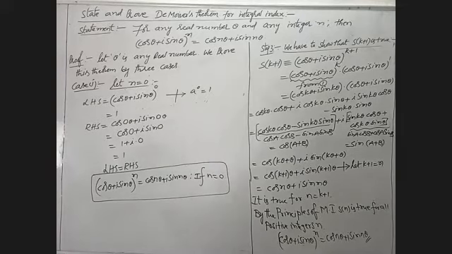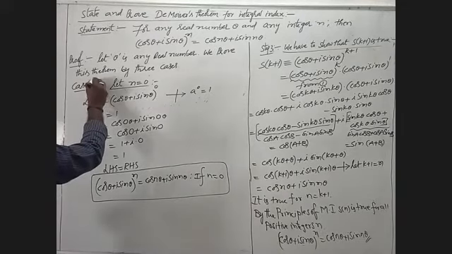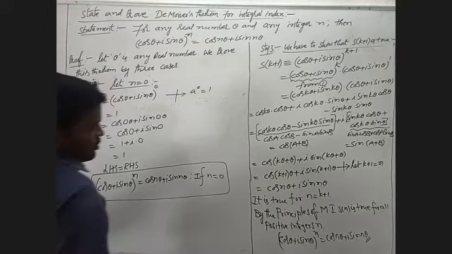Now I am going to case 3. This is case 2. Now I am going to case 3.